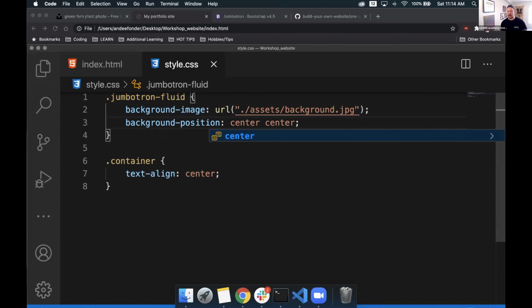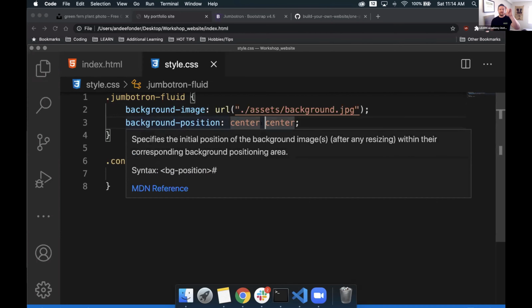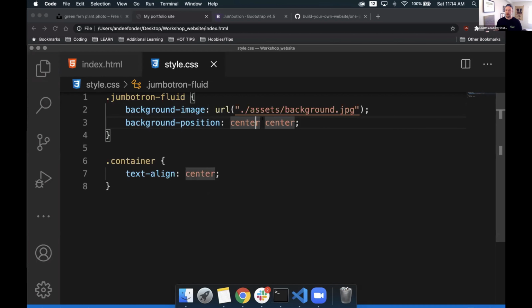So this is a property that allows 2 arguments to go into it. Each one of these areas after a property is an argument that's passed into it. In this case, this one can take 2: the first is the vertical position, and the second is the horizontal position. So I'm saying I want it to be vertically center and horizontally center as well. If we do that, let's go see what we've changed.